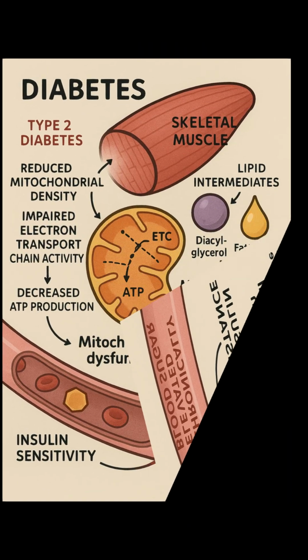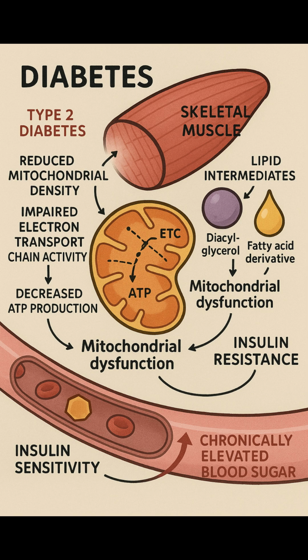Diabetes offers a clear example. In type 2 diabetes, skeletal muscle often exhibits reduced mitochondrial density and impaired electron transport chain activity, leading to decreased ATP production. This undermines insulin sensitivity. Muscle cells cannot efficiently absorb and utilize glucose, leaving blood sugar chronically elevated. Moreover, mitochondrial dysfunction promotes the accumulation of lipid intermediates such as diacylglycerols and fatty acid derivatives, which interfere with insulin signaling and accelerate insulin resistance.